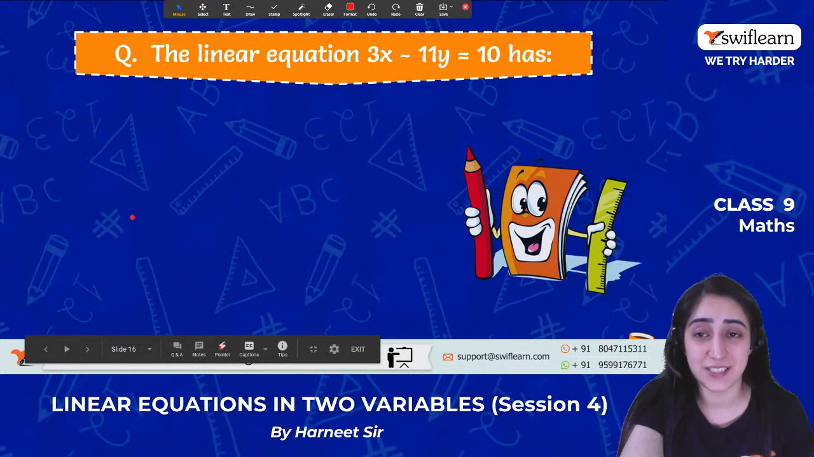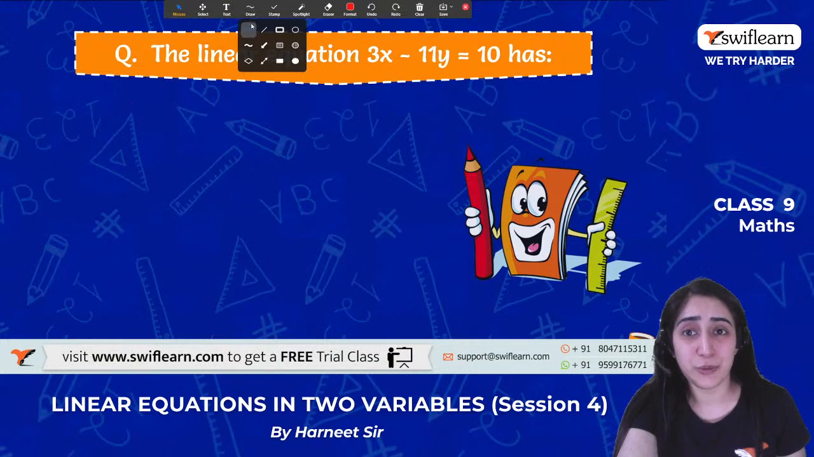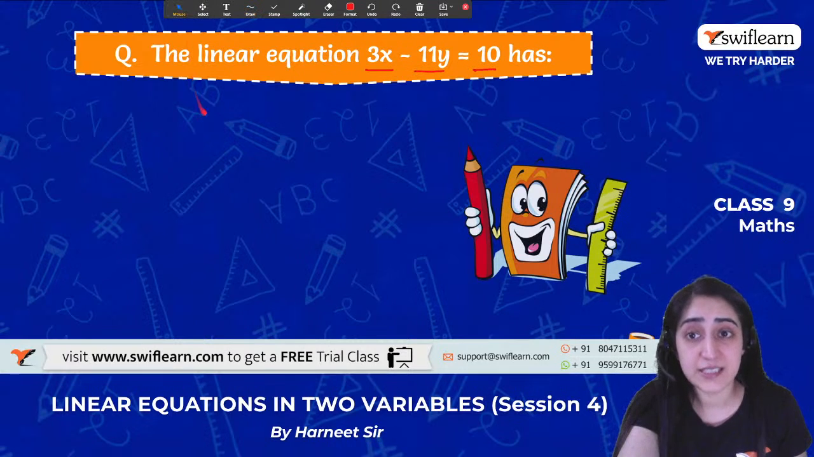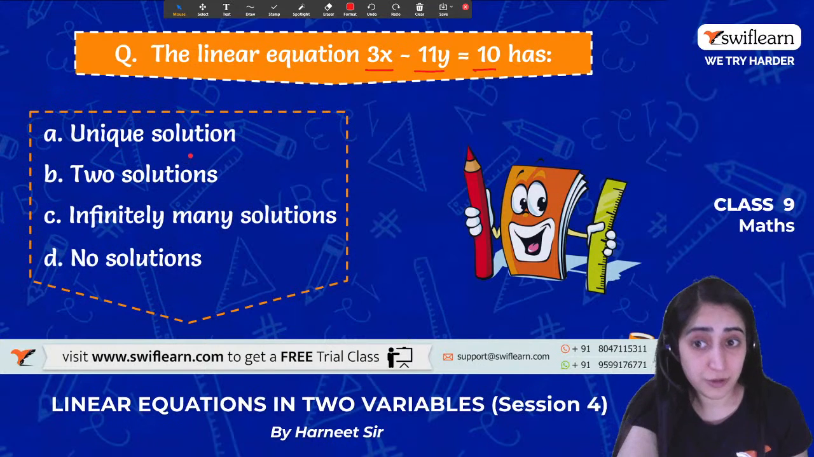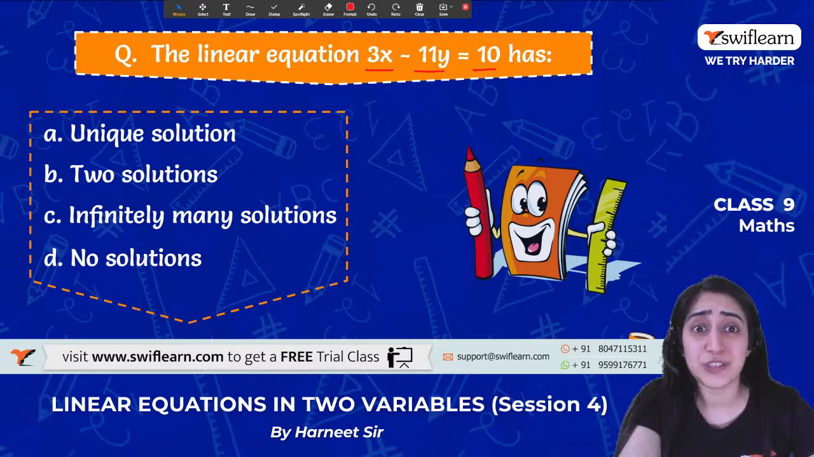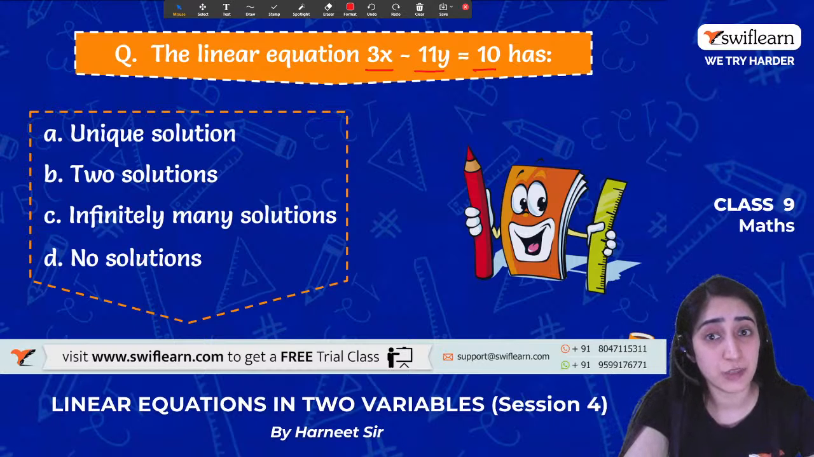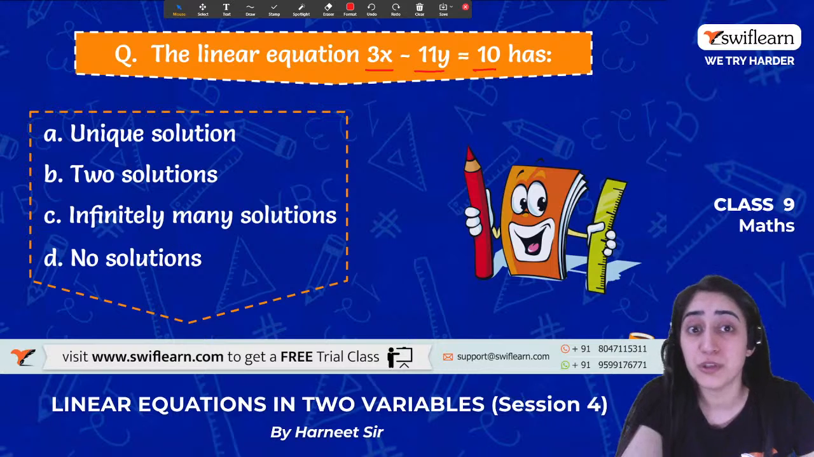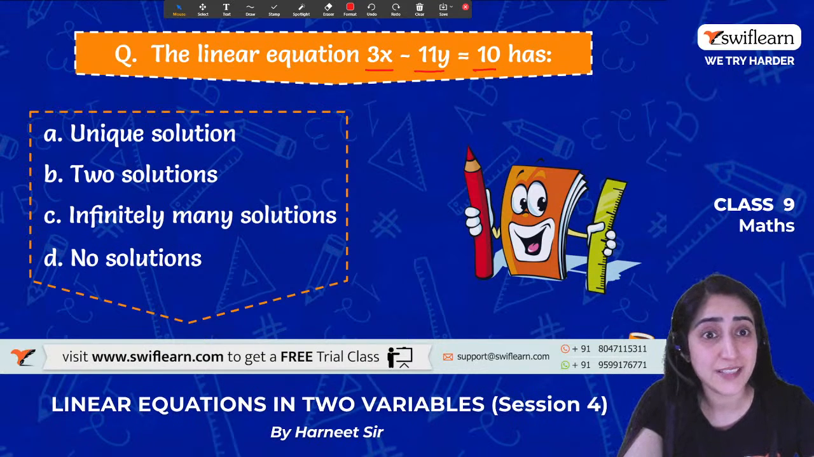Let's see who gives me the answer. The linear equation 3x minus 11y is equals to 10 has a unique solution, two solutions, infinitely many solutions, or no solution at all. Yes, what do you guys say? A linear equation like this, 3x minus 11y is equals to 10, will have a unique solution, two solutions, infinitely many solutions, or no solution at all. What do you think would be the answer?